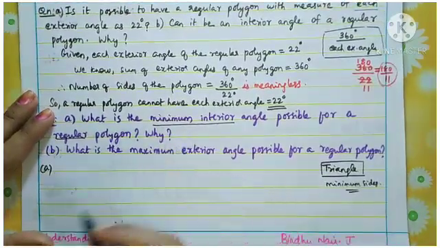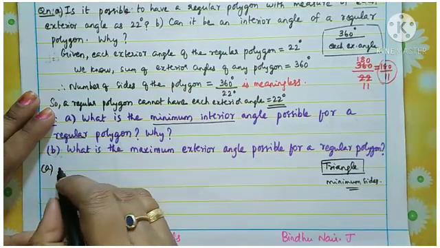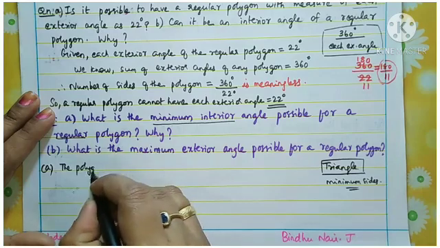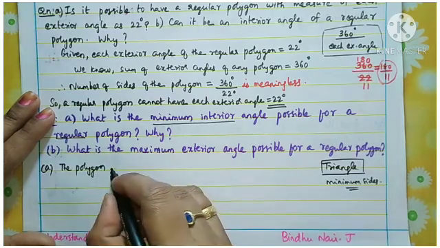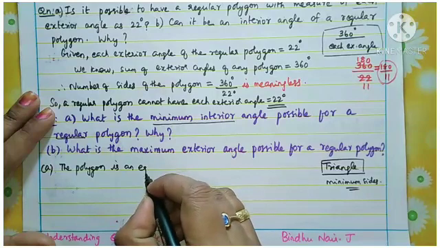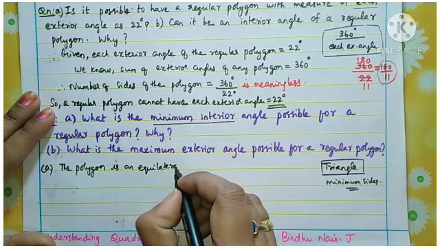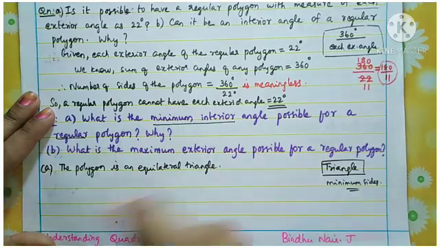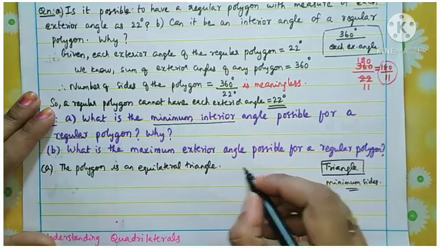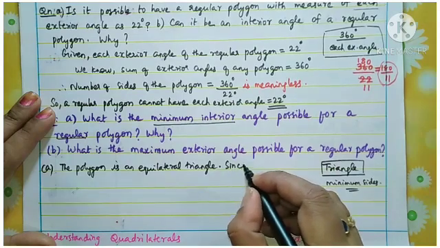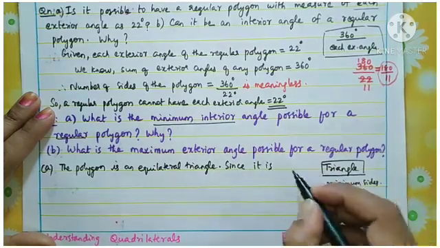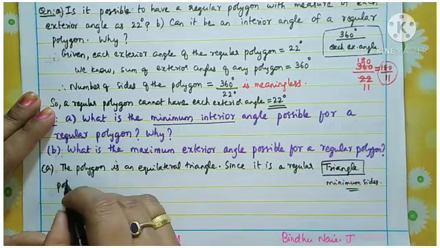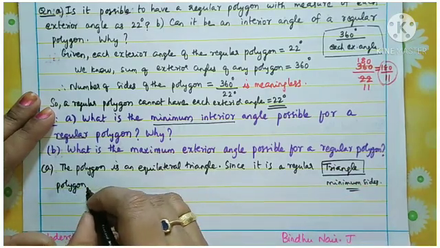So the polygon considered in this question is an equilateral triangle. Since it is a regular polygon, the equilateral triangle is a regular polygon,